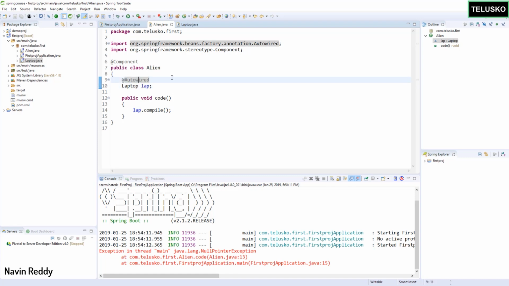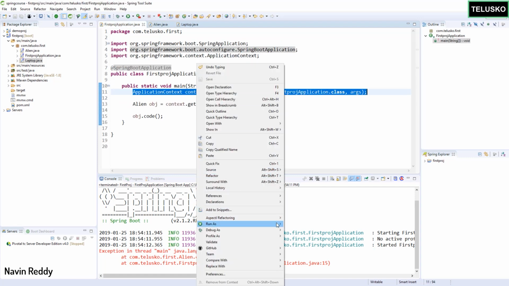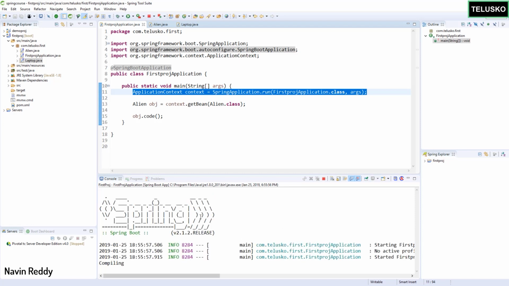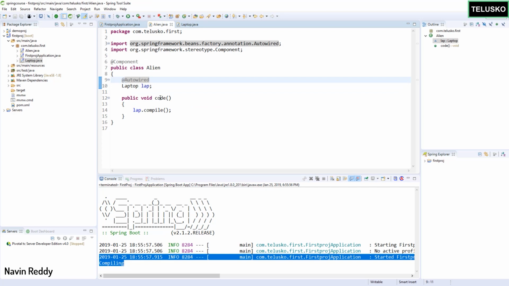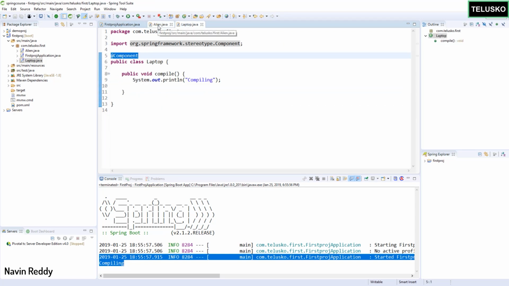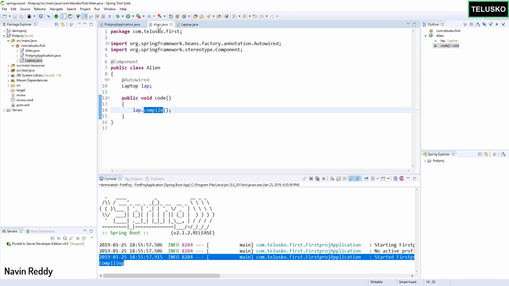You can see, oh, we have not run this code, let's do that. So we'll right click, run as Spring Boot app, and you can see we got the output, it says compiling. That means we are able to call this code method and code is able to call this compile without any issue. Let me repeat, we are not creating the object of Laptop. It is managed by Spring Framework.